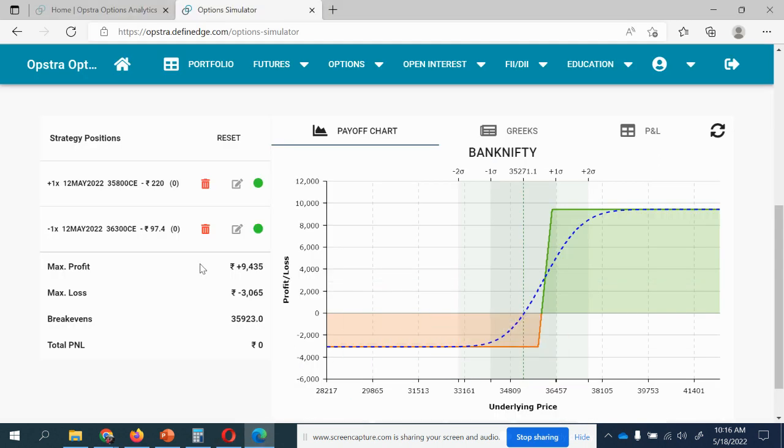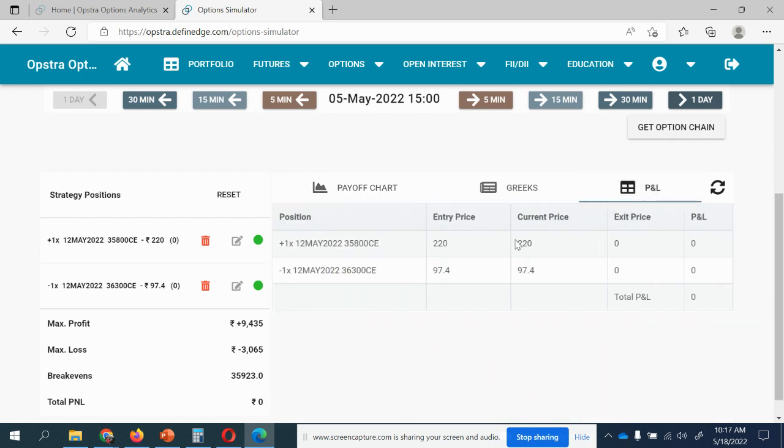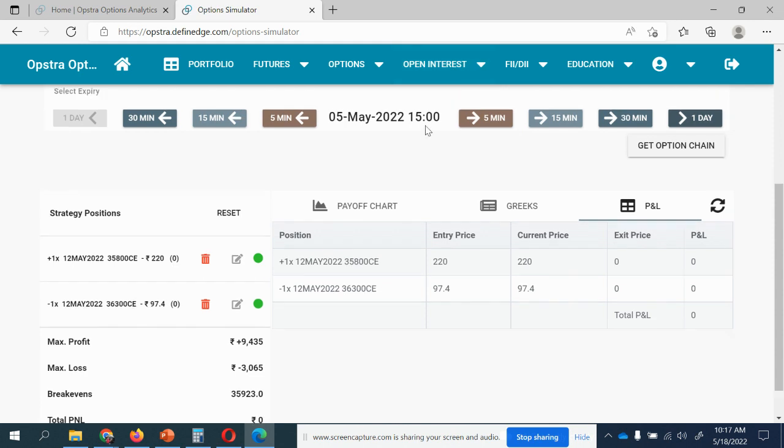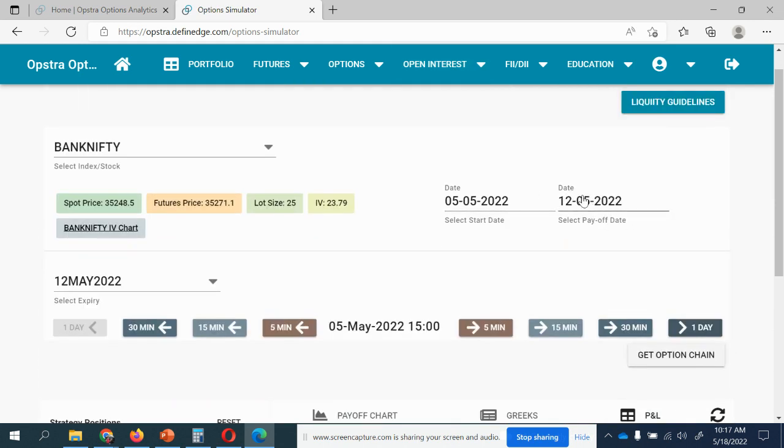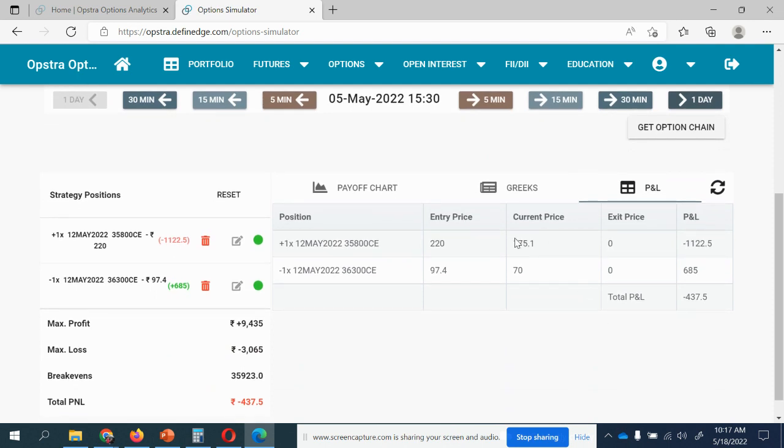Okay, let me come back to the trade. This is our debit spread, a continuation of yesterday's video, so I won't explain all the logic. I'll do the adjustments when my debit spread premium becomes 120, because we paid 220 premium and received 97, so net we are at 120 rupees debit. Whenever my buy leg premium becomes 120, I'll do the adjustments. I've taken a recent example: 12th May is the expiry, and 5th is the start date. At the end of the day it is 175, so we will not be doing the adjustments.